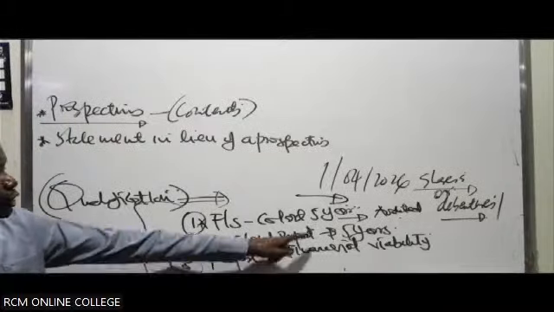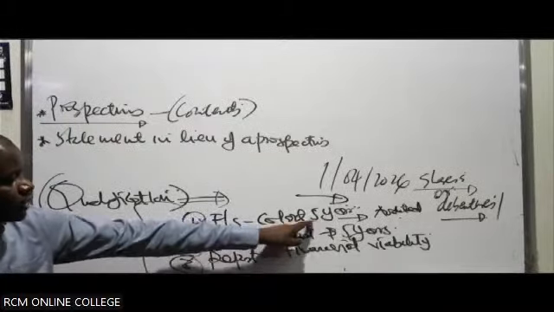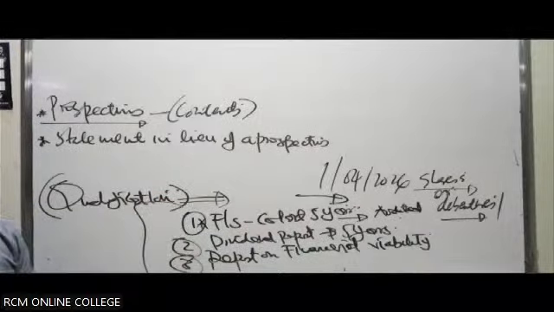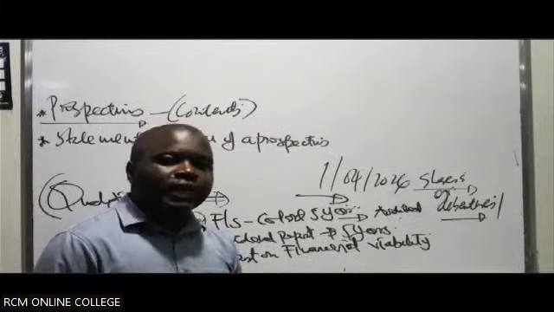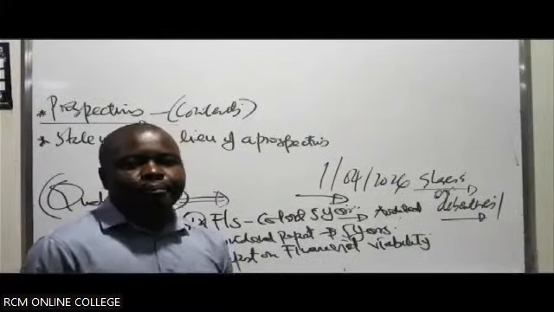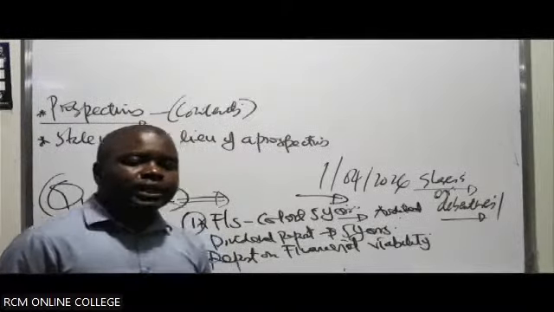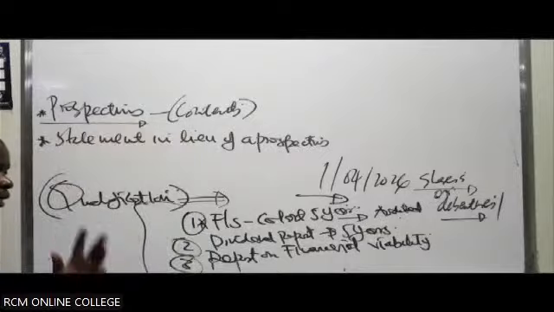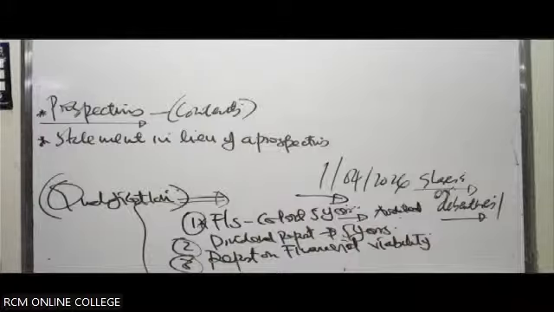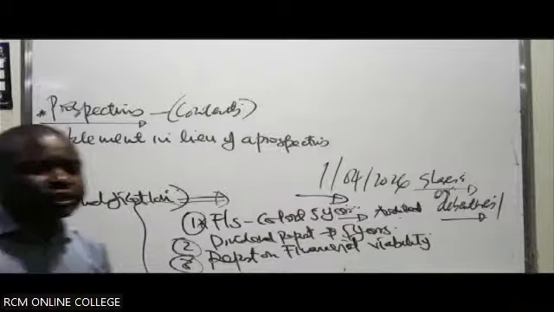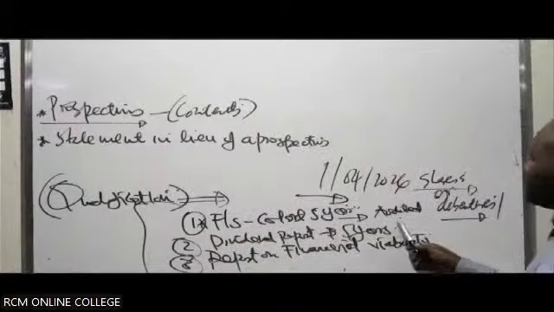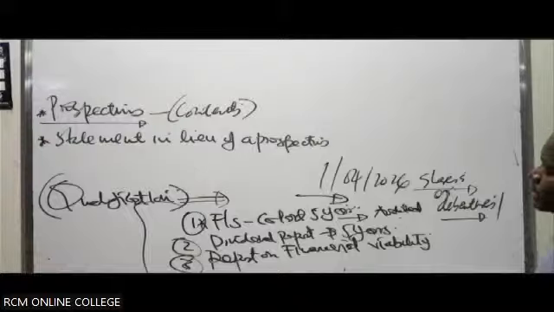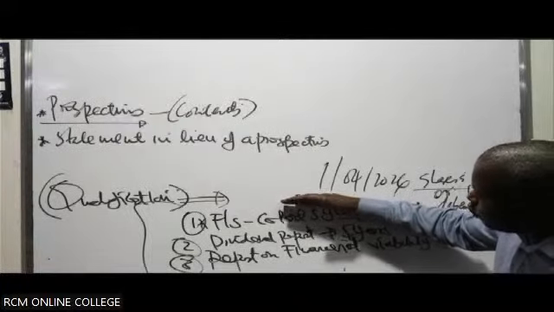An investor can say, I relied on these reports to buy shares in Safaricom. These financial statements were certified by this auditor. He is one of the experts I relied upon when I was making a decision. So he sues the auditor. Is it civil, criminal, or statutory liability? So the auditor becomes liable. So this is the essence of putting these reports on the prospectus.